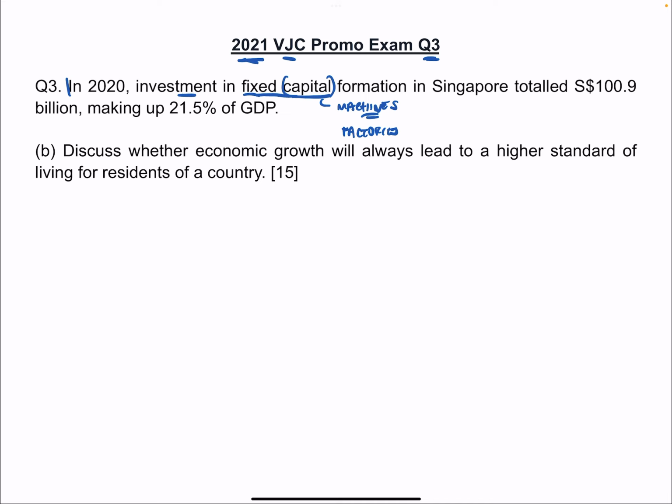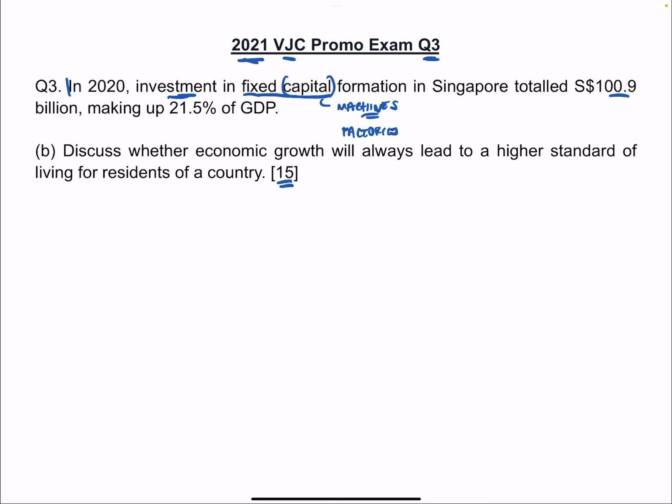So they say investment, which is spending on this fixed capital formation, totals 100.9 billion, making up 21.5% of GDP. This is just a preamble. Then I ask you, can you discuss whether economic growth will always lead to a higher standard of living for residents in the country? So this is a 15-mark question.